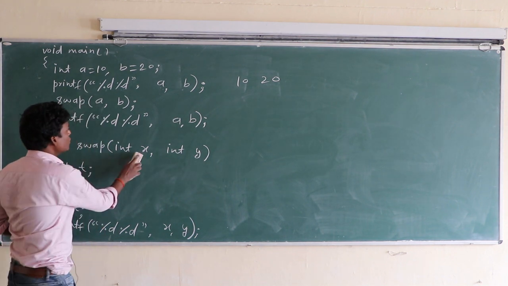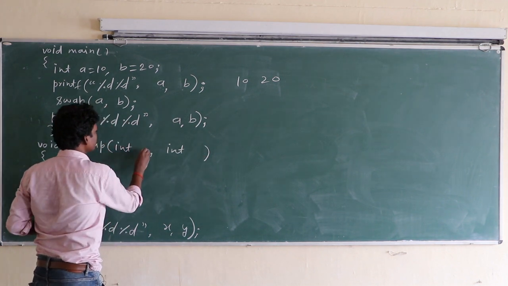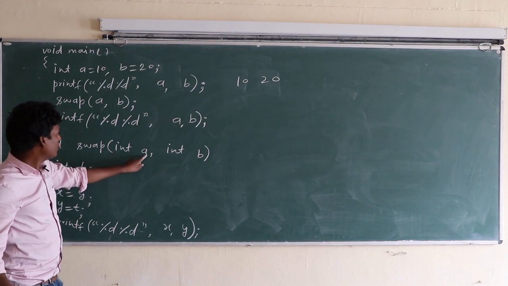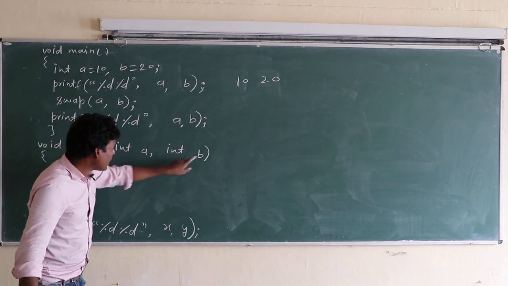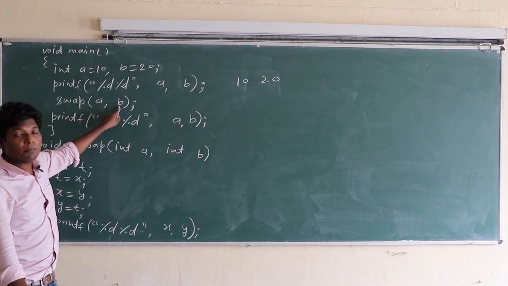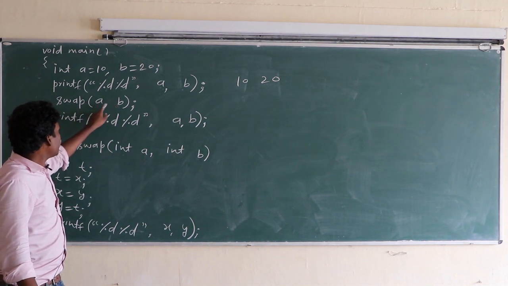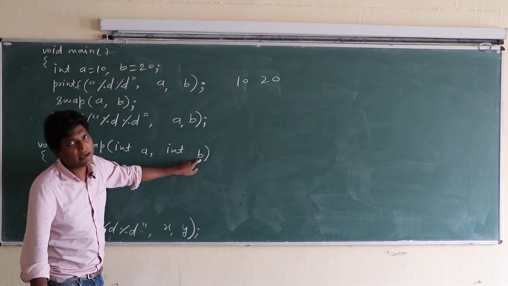Class, you can also write a and b here. This a and b are different from this a and b. The compiler differentiates: the compiler treats this a and b as arguments and this a and b as parameters.